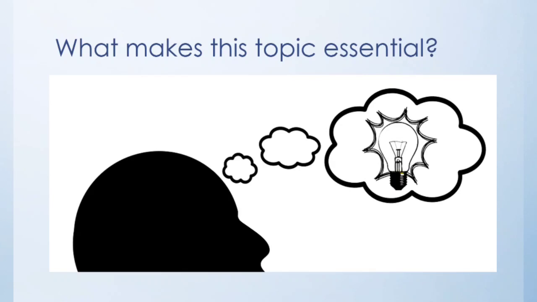So what makes this topic essential? Why do we need to know if a certain statement or the document or the text that we are reading has contents of factual information, opinion, or incorrect information? Well, as a reader or as a researcher, it's important for you to identify, because if you know how to identify, it means that you have this level of comprehension skill.